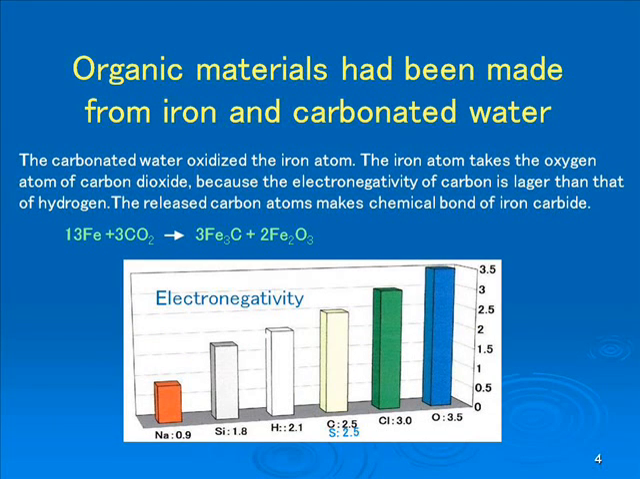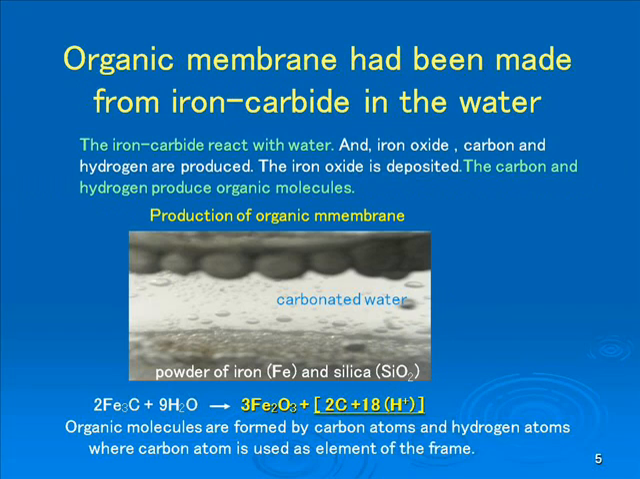The iron atom was oxidized in the carbonated water, where the iron atom takes the oxygen atom of carbon dioxide, because the electronegativity of the oxygen atom is larger than that of the carbon atom. And the free carbon atom bonds to the iron atom, because the electronegativity of the carbon atom is larger than that of the iron atom. So, iron carbide, an intermediate material, is produced. The iron in iron carbide is oxidized slowly in the water. The iron oxide will deposit.